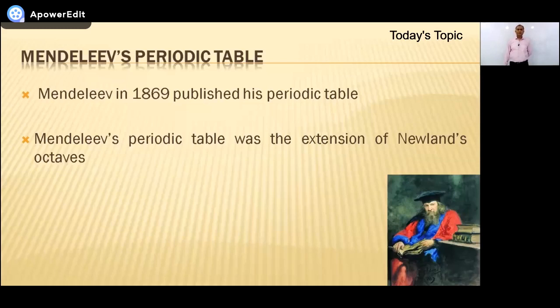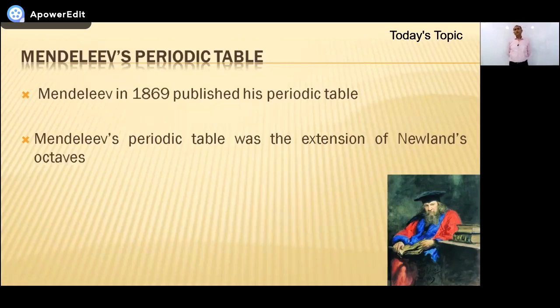The periodic table that we are using nowadays is based on his observations. Mendeleev was a Russian chemist. His full name is Dmitry Mendeleev, right?